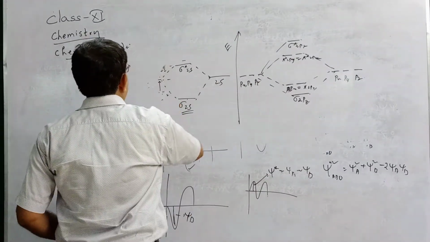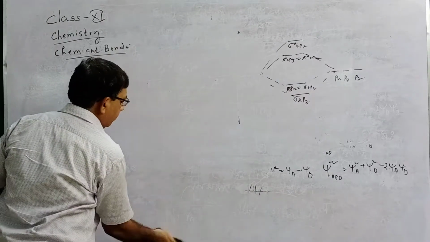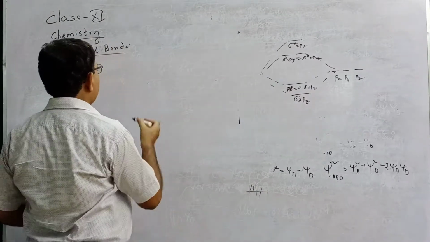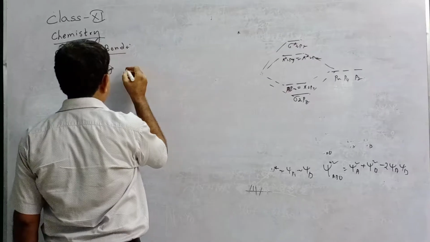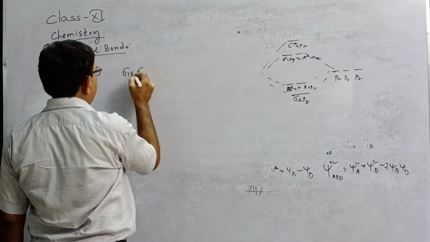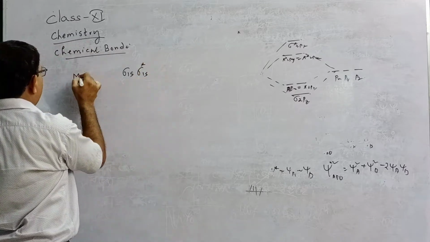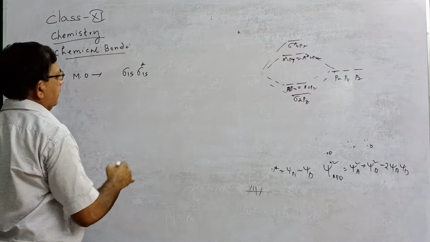Now, how does the filling of electrons take place in different molecular orbitals? Say you first consider these are the molecular orbitals. First 1s overlap to form sigma 1s and sigma star 1s. This is the molecular orbital order of increasing energy.